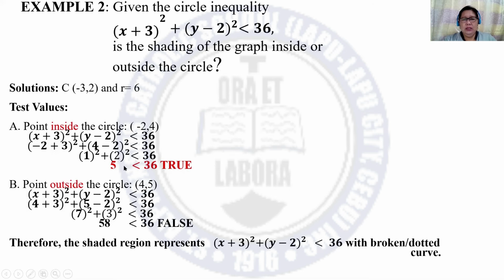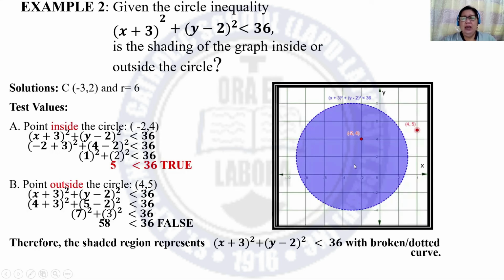Since the result 5 is less than 36, then we have to shade the inside part of the circle. And this will represent the circle inequality. And all the points outside are not included in the solution.